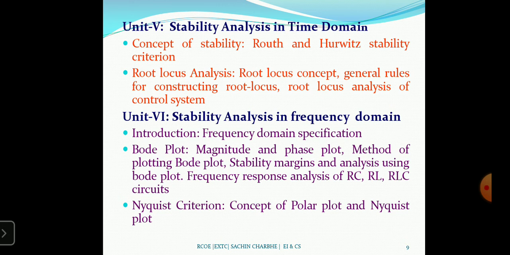In frequency domain specification, there is the Bode plot. So what is Bode plot? We have to draw two plots, magnitude plot and phase plot. Okay, so magnitude and phase plot, how to draw it? Using the characteristic equation. Then we have to adopt some method while plotting the Bode plot. Then after plotting the magnitude and phase plot, we have to calculate the stability margin. Okay, so for that we get the gain margin from the magnitude plot and phase margin from the phase plot.